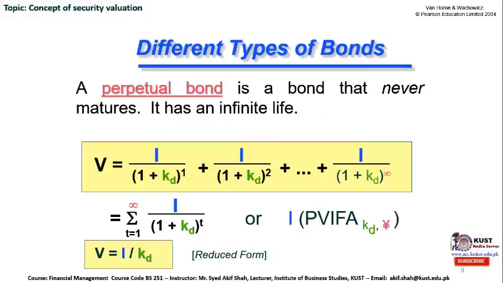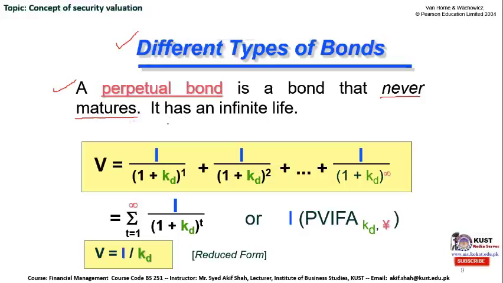There are different types of bonds. One of them is known as a perpetual bond. What is a perpetual bond? A perpetual bond is a bond that never matures. However, if an investor would like to take out his or her money from a perpetual bond, he or she may sell that bond to another investor and withdraw the money.